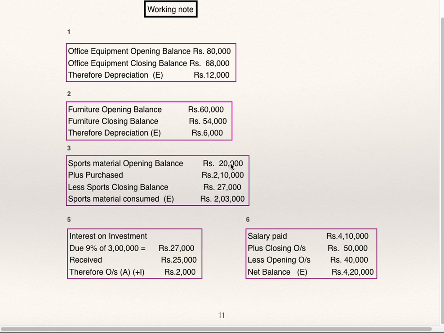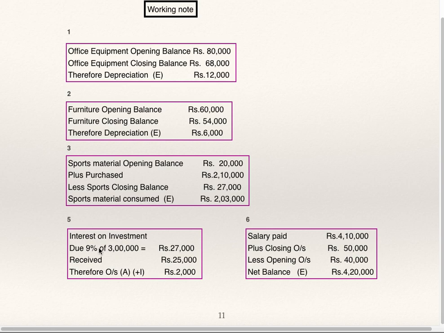Sports material opening balance 20,000 plus purchased 2,10,000 minus closing balance, so sports material used or consumed during the year is 2,03,000, which is to be shown on the expenditure side.